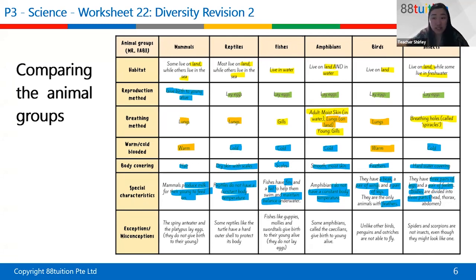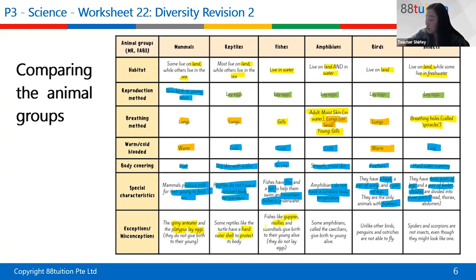Of course, there are some exceptions. For example, among mammals, the spiny anteater and the platypus lay eggs, even though we said that most mammals give birth. Reptiles like the turtle have a hard outer shell to protect the body.